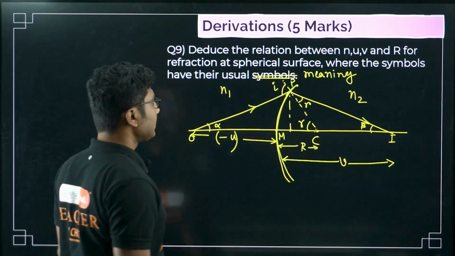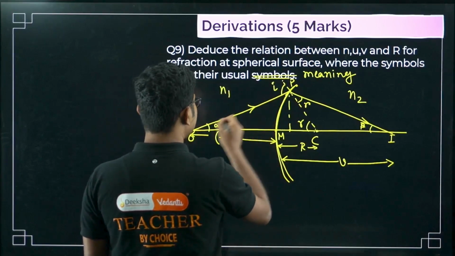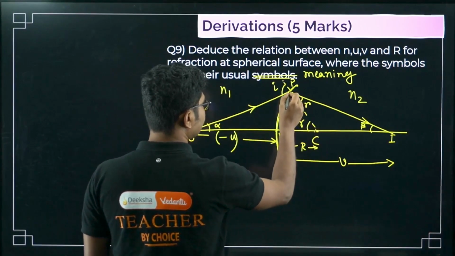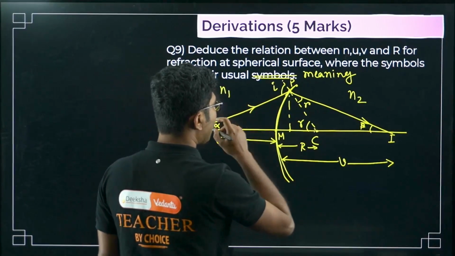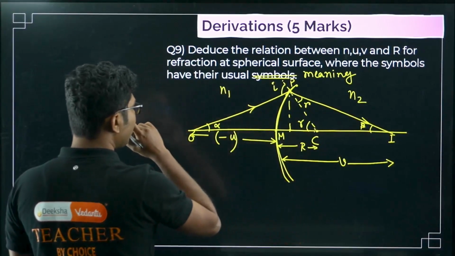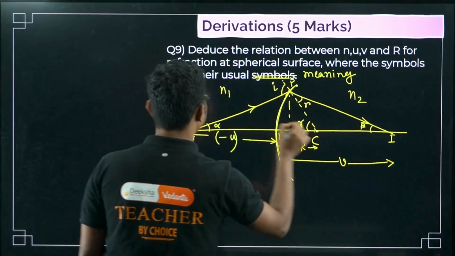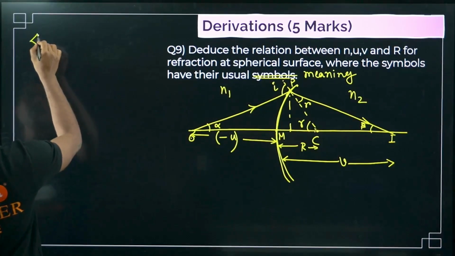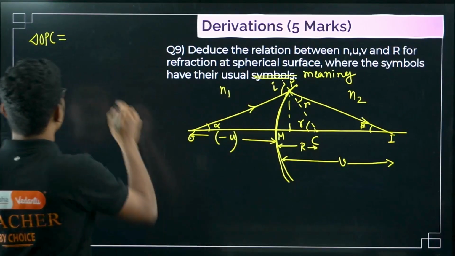So first we have to consider triangles. We will consider this triangle first, triangle OPC. Names are not super important, you have to name it.